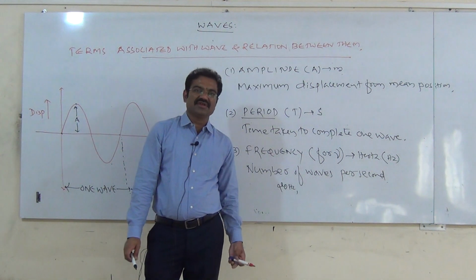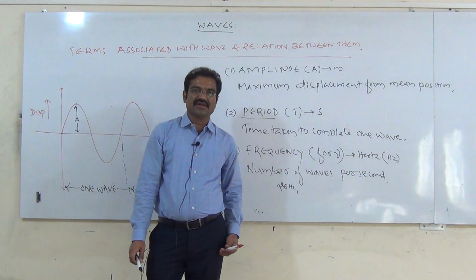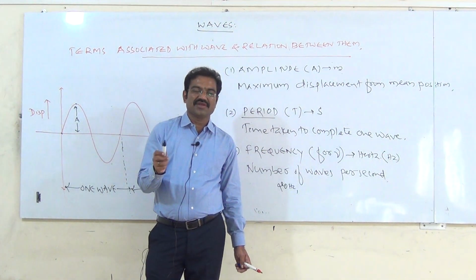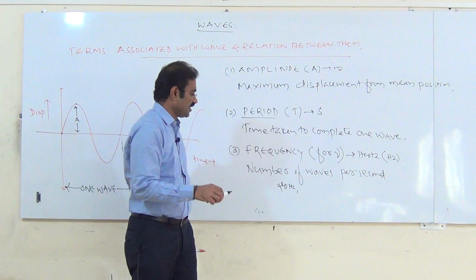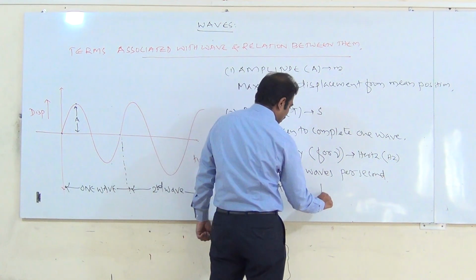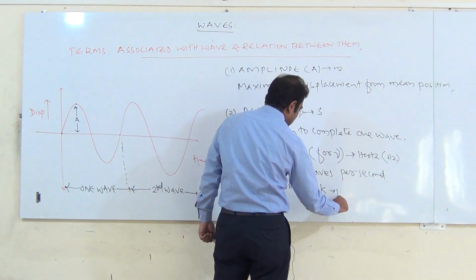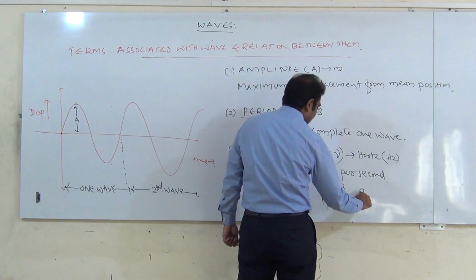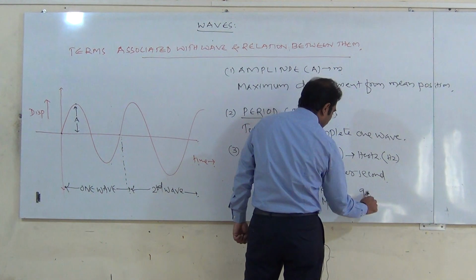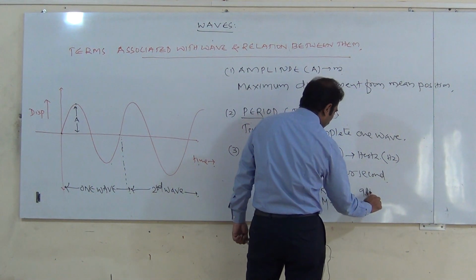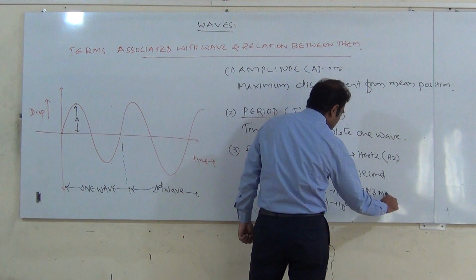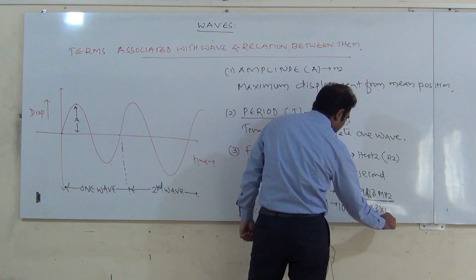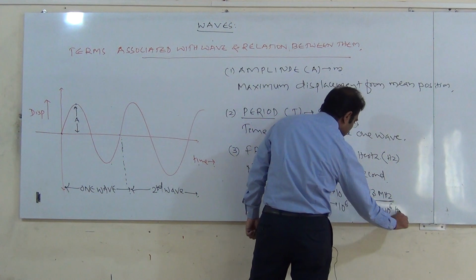In FM stations you might have seen 98.3 Red FM, 98.3 megahertz. There they use the word mega. Kilo means 10 raised to 3, mega means 10 raised to 6. 98.3 megahertz means 98.3 into 10 raised to 6 hertz.